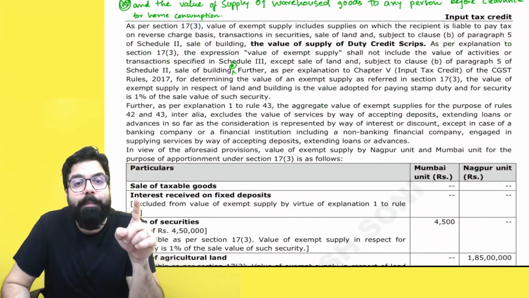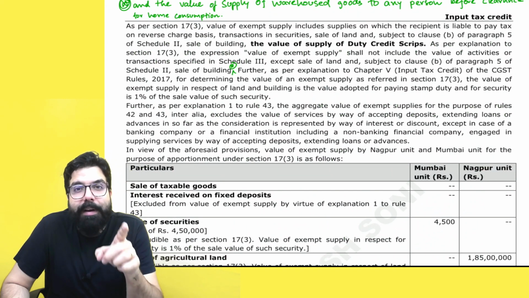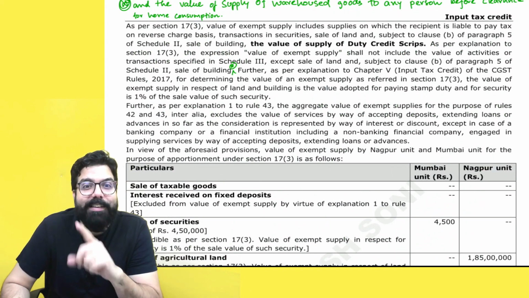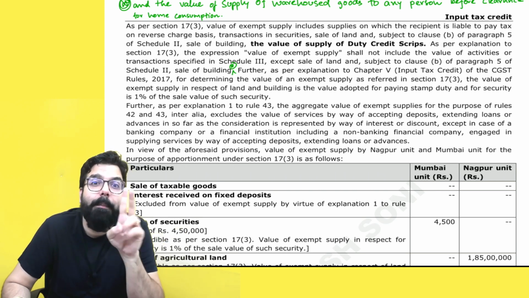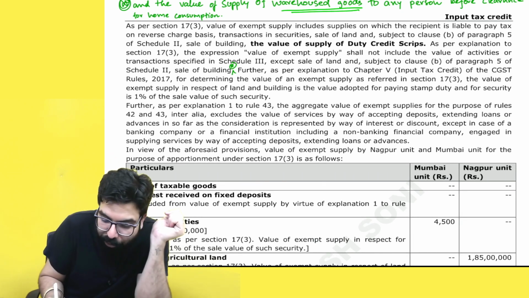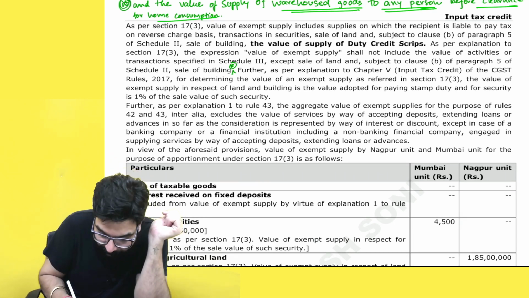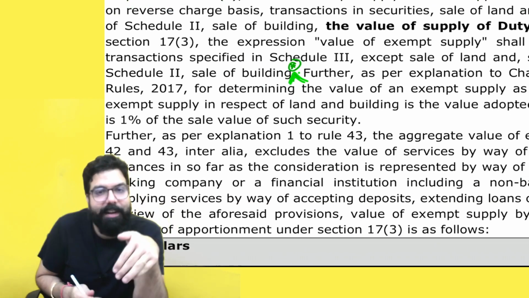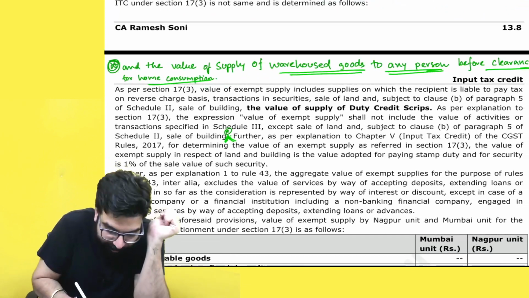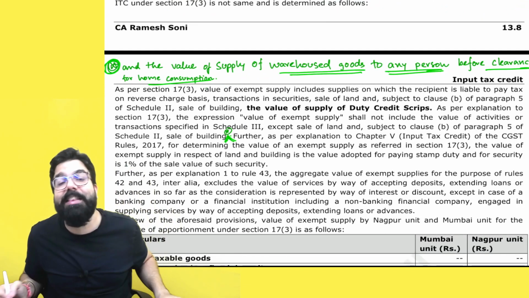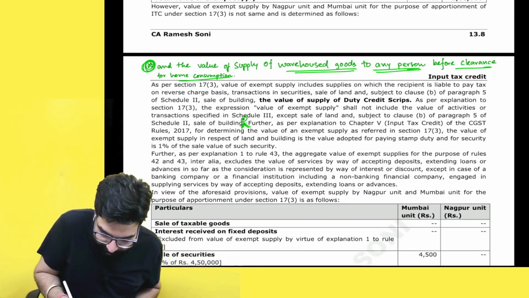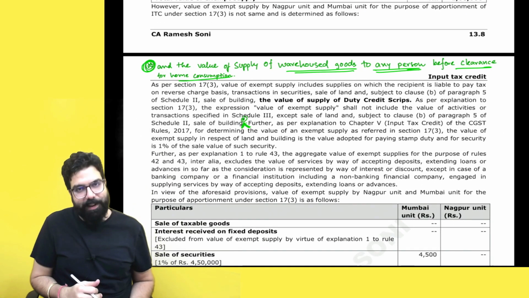Listen, section number 17.3. In it, they have told that for Schedule 3, only 17.3, exempt supply, for the purpose of apportionment, will include sale of land and completed building plus the value of warehouse goods to any person before clearance for home consumption. These words also you have to add over here, after the sale of land and completed building, because section number 17.3 has been amended now. So it is just a small point which you can add over here when you are writing the notes in the exam. Done, sir.